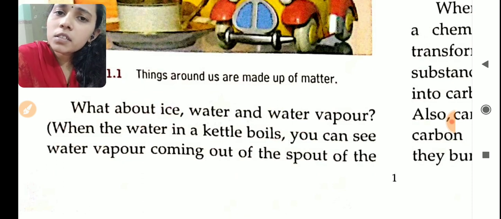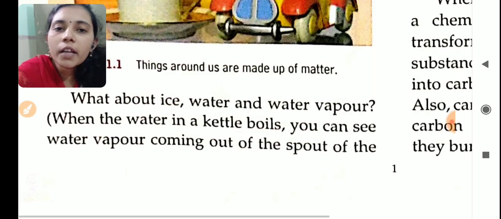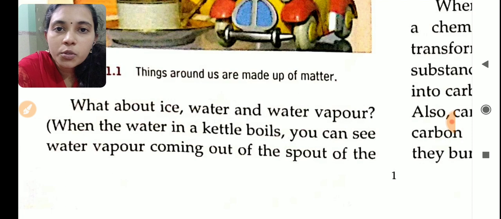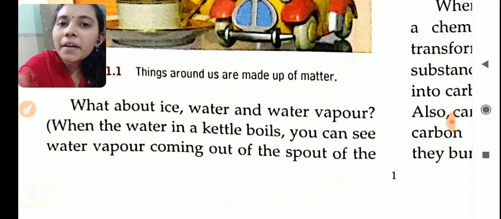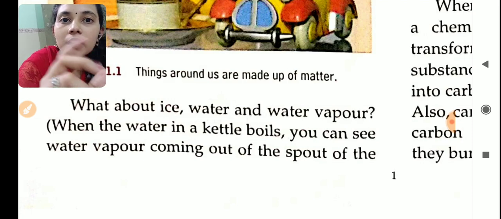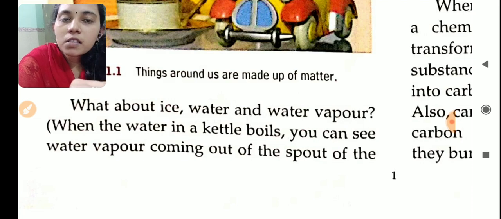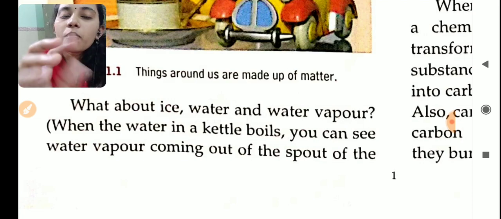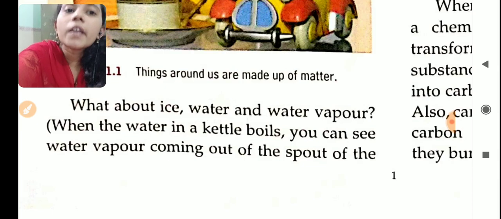Then ice, water, water vapor. What are all these made up of? All are made up of H2O. Smaller classes you have studied water means H2O, no? All are the same, water only, but one is in solid form, another is in liquid form, another is in vapor form, right? They are all made up of the same substance, water only, H2O molecule only.